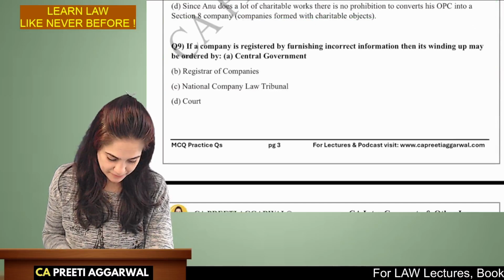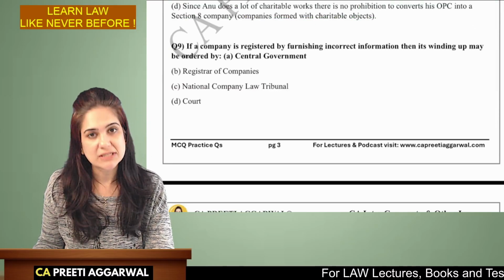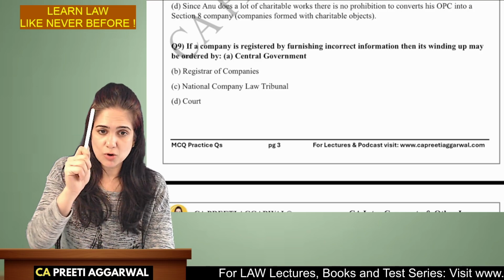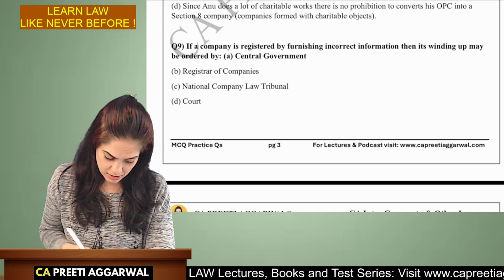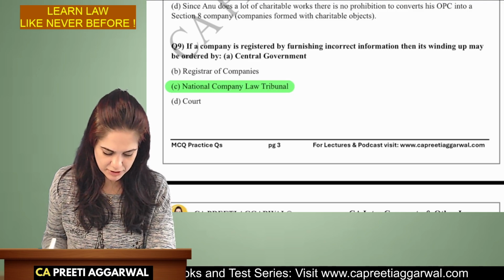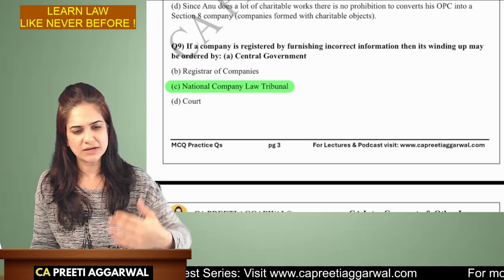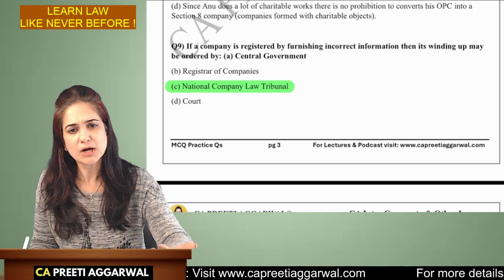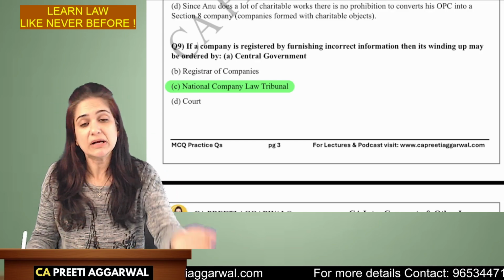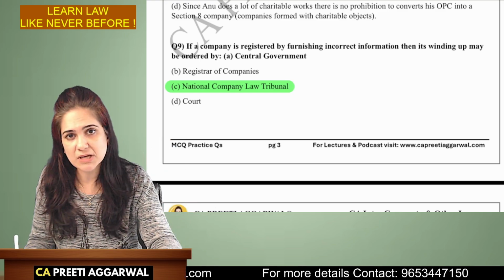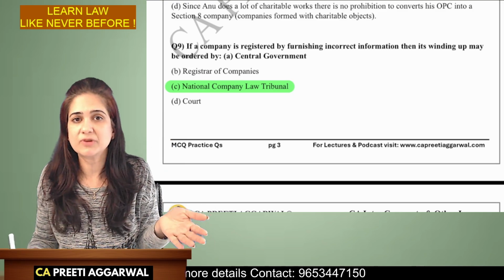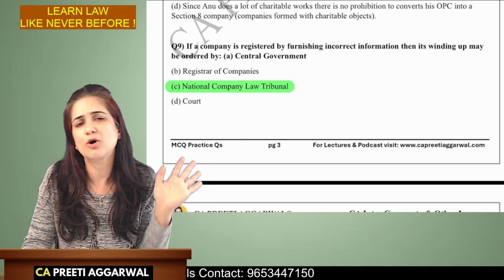So option C. Just check whether you are getting the answers correct, and also try to recall the provision just like I am doing. Only then solving this will make sense. If they provide incorrect information, then yes, winding up can be ordered by the NCLT. An application will have to be made to the tribunal. They may order that you first try regulating the management, then they will make the liability of the members unlimited. Even if that is not working, they will remove the name of the company from the register, and lastly, if they are convinced, they will order winding up.